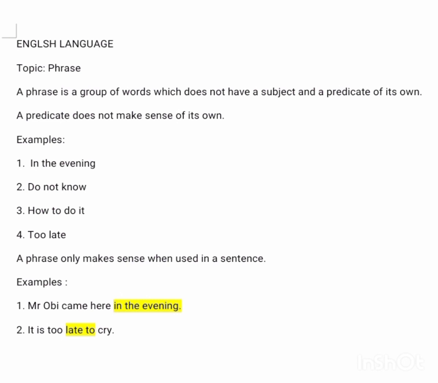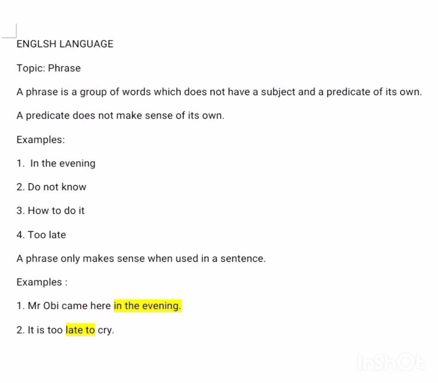All right, and then the next example says it is too late to cry. Okay, you can't just say too late and you end the sentence there. What is it that is too late? So you can see that the subject now, okay, and that subject makes it a complete sentence. All right, so this is what a phrase is.